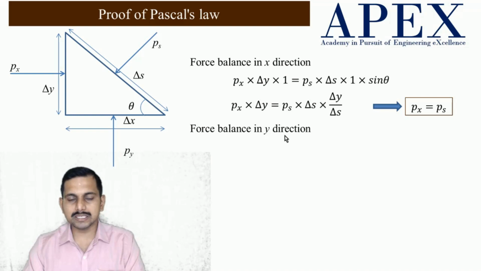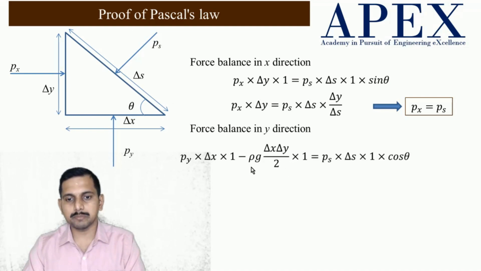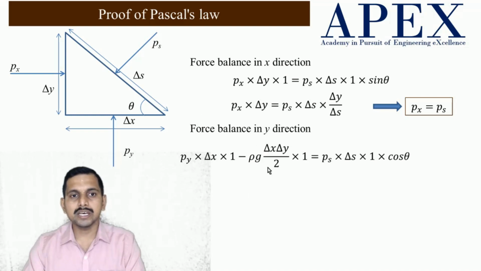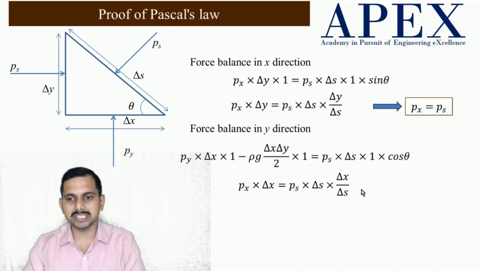When we do force balance in the y direction, the additional thing that comes is the weight of this element. The weight of the element I can take as rho g into delta x into delta y by 2 into 1, and instead of sine theta you have cos theta. The other things are the same. If the element is very small, we can actually neglect this weight, since we are looking at the pressure at a point. A point doesn't have a weight, so we can neglect this, and when we neglect this we get this.